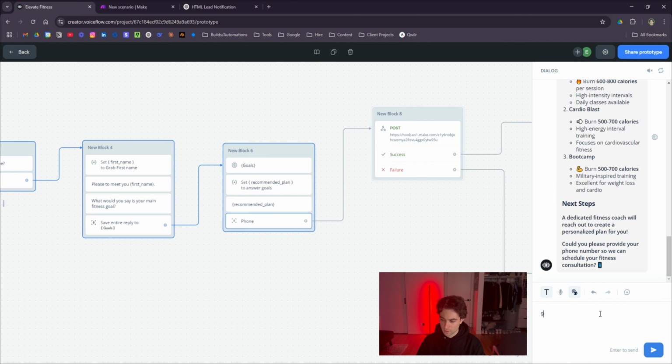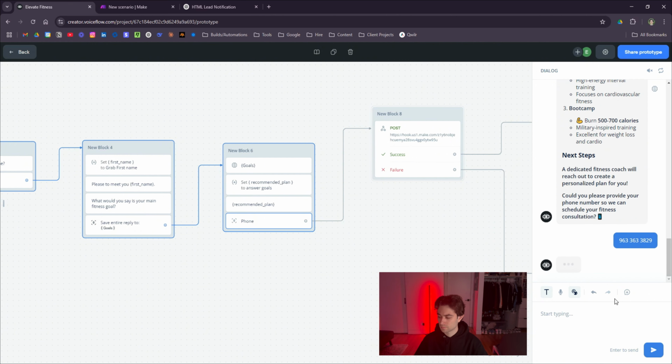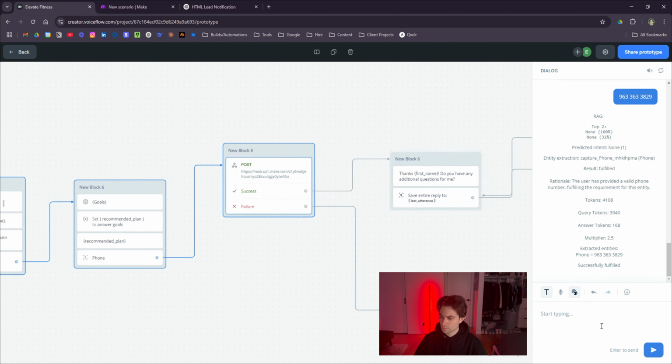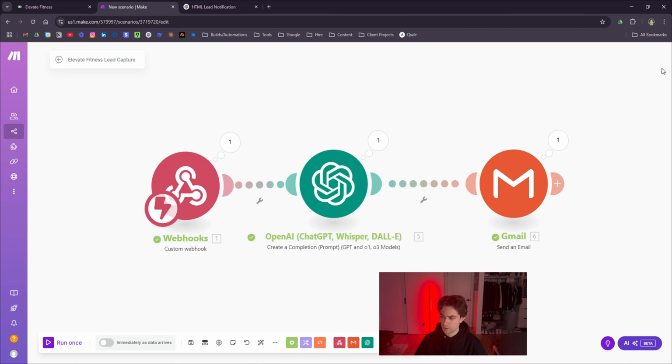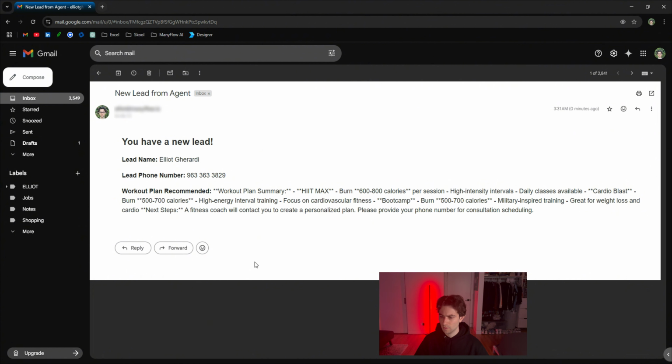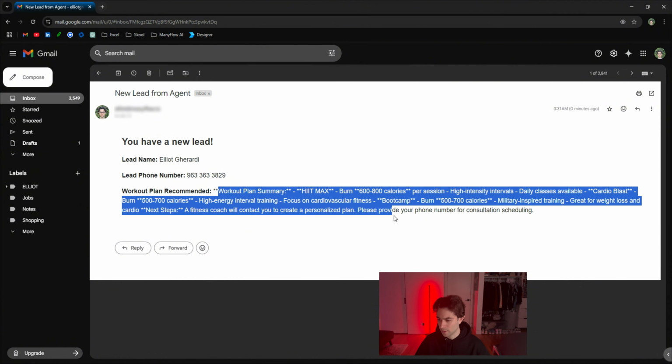Let's get our phone number here. Just provide a phone number. Cool. Let me go here. Sent the email. So let's go check our email now. And this was the email that we just received. Now, it's not the cleanest HTML, but I mean, this did exactly what we wanted to. We have the lead name, we have the phone number, and we have the workout plan recommended here.